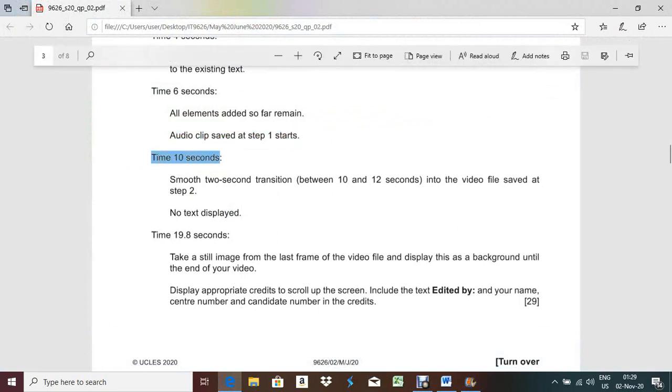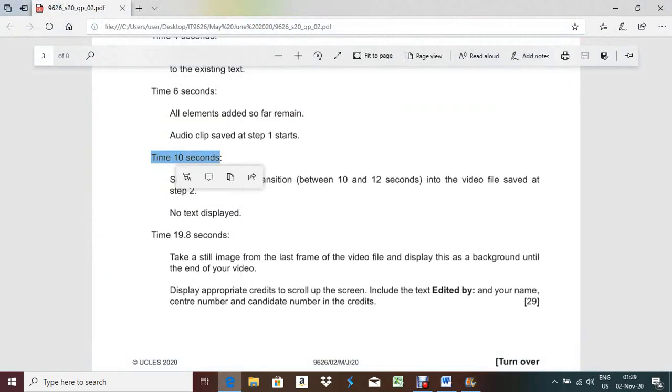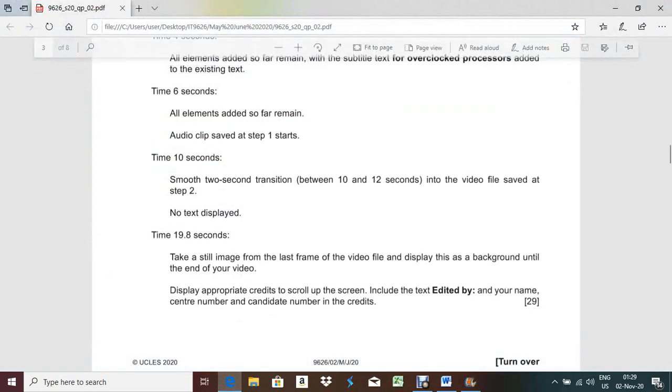Now our next thing will start at 10 seconds. If I go to the 10 second mark, we have to check another part. So you have to keep your cursor pointer at 10 seconds. So this is my 10 second position. So what we have to do here, 10.03 you can take. According to the question paper, a smooth 2 second transition. Okay, after 10 seconds you have to give one transition into the video clip saved in step 2.